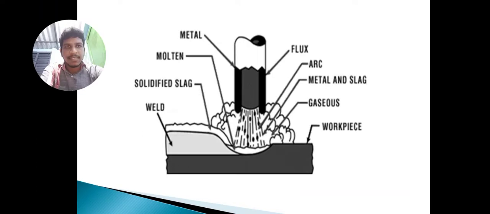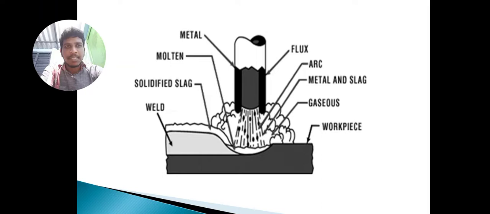Next, this is a typical figure of arc welding during the process. In this I am showing the flux, metal, and molten pool. The temperature is around 3000 degrees centigrade to 4000 degrees centigrade.